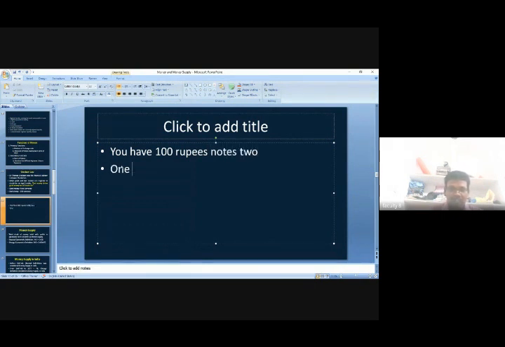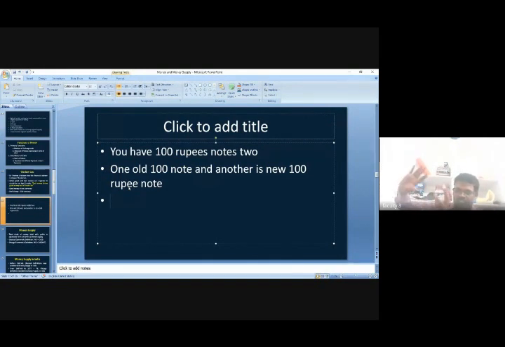One is an old 100 rupee note and another is a new 100 rupee note. You have an old 100 rupee note and a new 100 rupee note with you. Now you went to one shop to purchase some commodity.